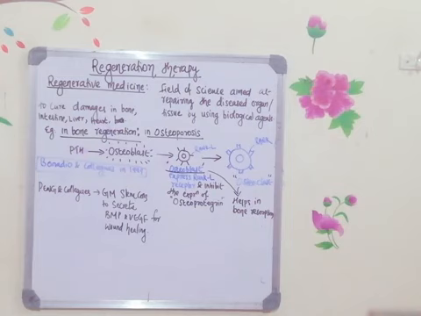Because of the advancement in biology, we can use some biological agents to treat disease. That particular field of science is called regenerative medicine. In some universities there is a whole course wherein you study in detail the applications of regenerative medicine. Now the topic we are going to discuss today is regeneration therapy.